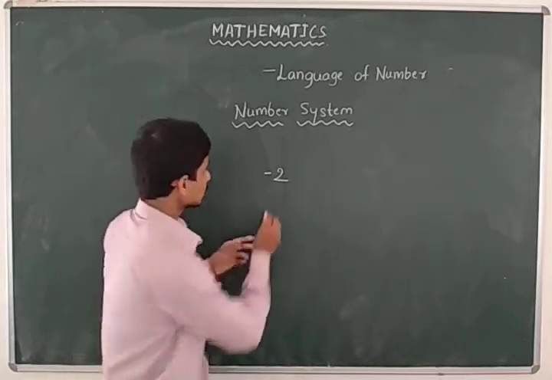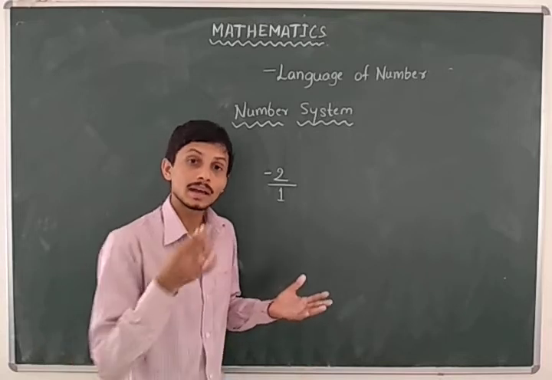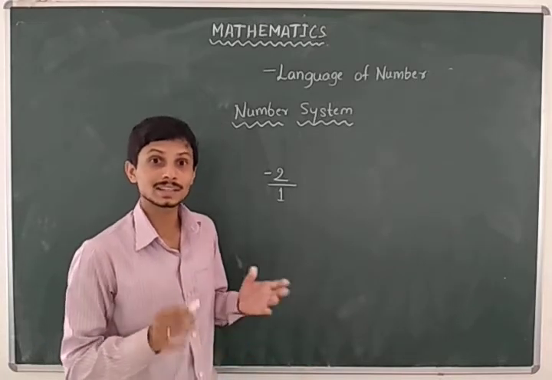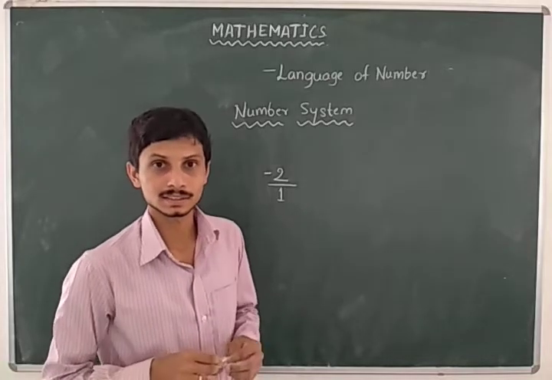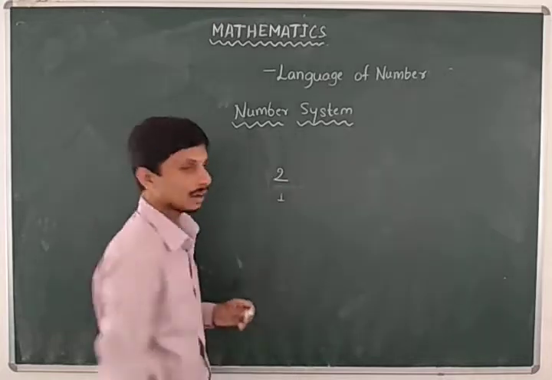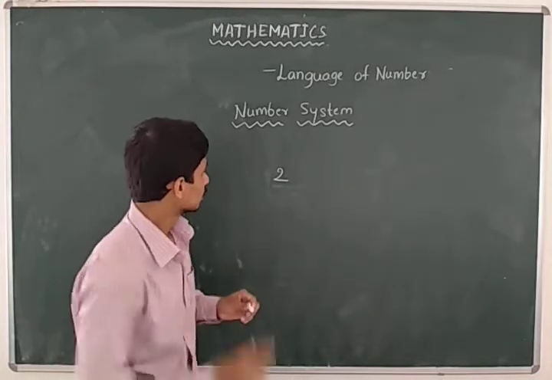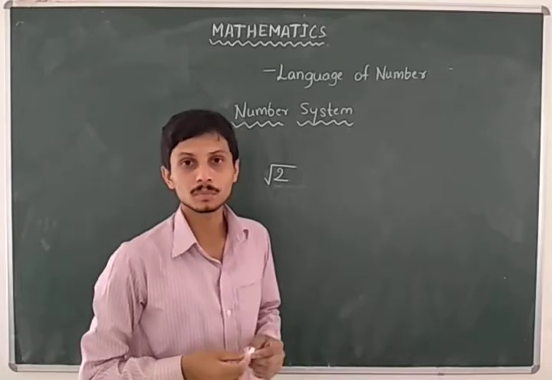When I insert divided by 1 here, it converts into another type of set, that is rational numbers. It was already learnt in previous classes. Also, if I put the root sign here, it changes into another number set.